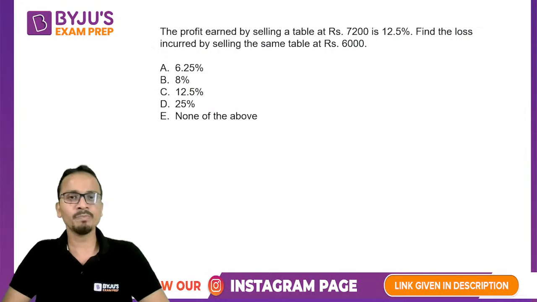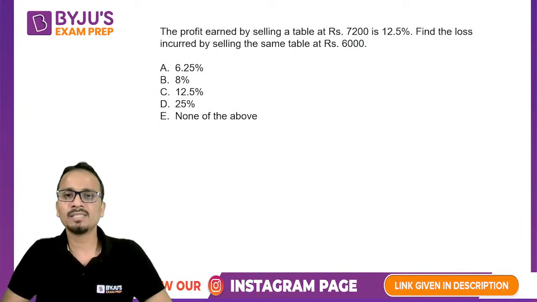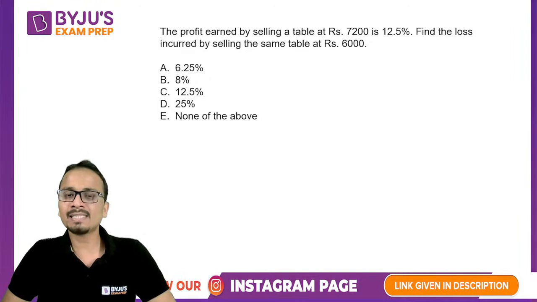A small question: profit earned by selling a table at rupees 7,200. So selling price is given, profit percentage is given. Find the loss incurred by selling the same table at rupees 6,000.